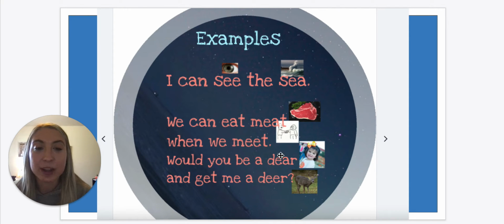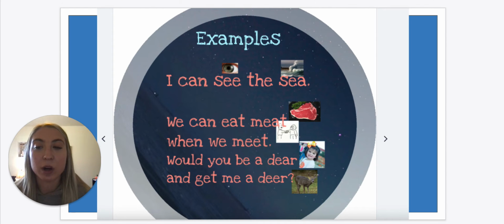So when we go down here, would you be a deer and get me a deer? So here, deer and deer, again, sound exactly the same when we hear it, but they are spelled differently. This deer is talking about a person. This deer is talking about an animal. So again, if we were to switch them, our sentence wouldn't make any sense. So, would you be a deer, as in a person, and get me a deer, as in the animal? So those are homophones. Remember, they are words that sound exactly the same when we hear them, but they're spelled differently and have different meanings.